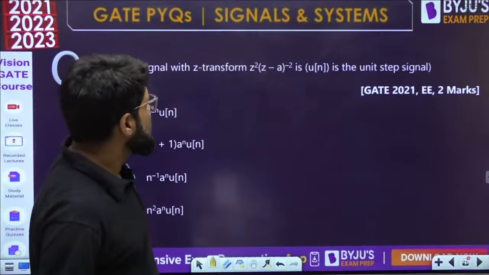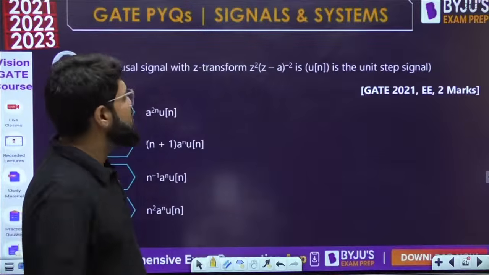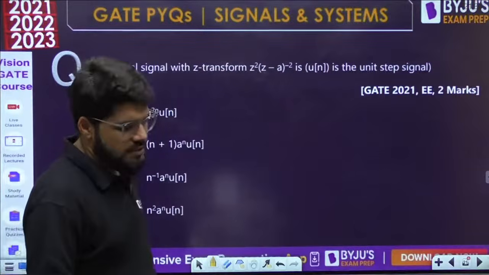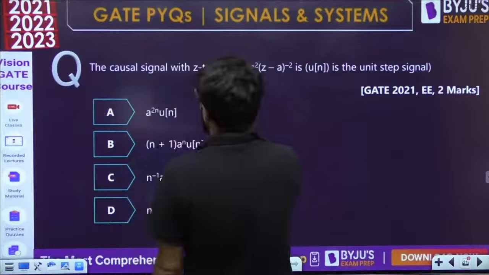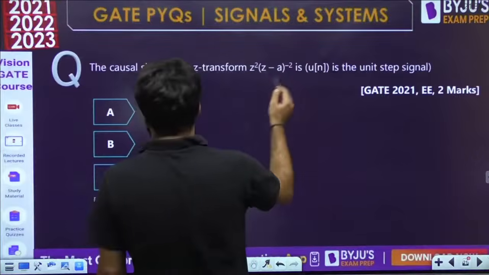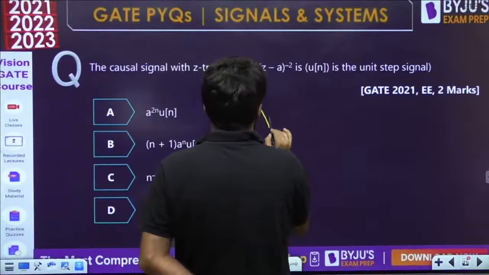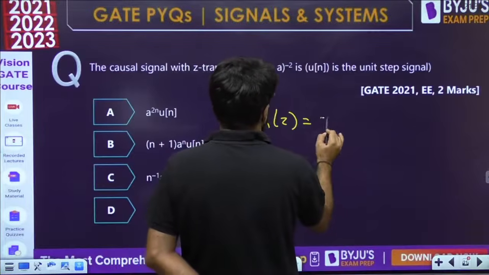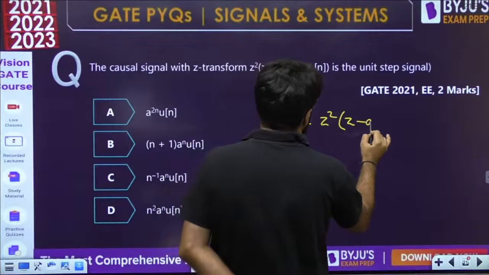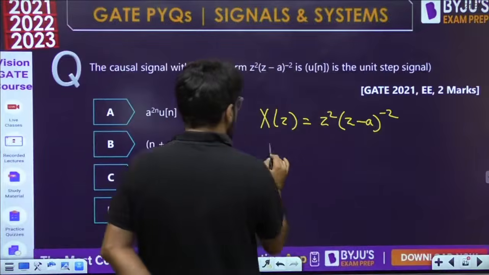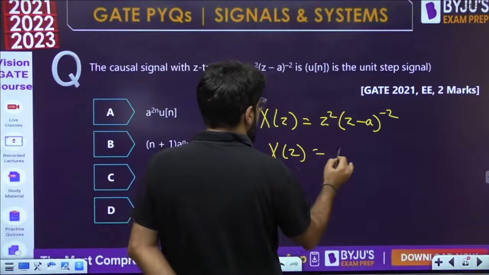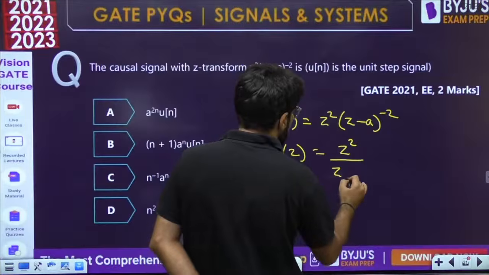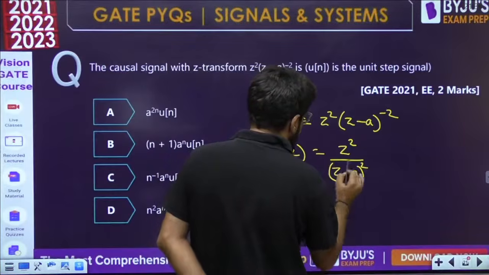Next question. 2021, 2 marks. Again a simple question with Z transform. Mostly formula based. The causal signal with the Z transform is what? Suppose the Z transform X(z) is z square times (z minus a) power minus 2, or you can write this Z transform as z square divided by (z minus a) whole square.